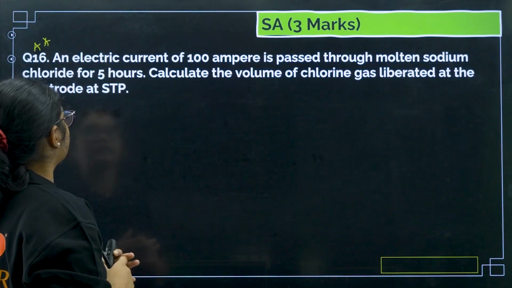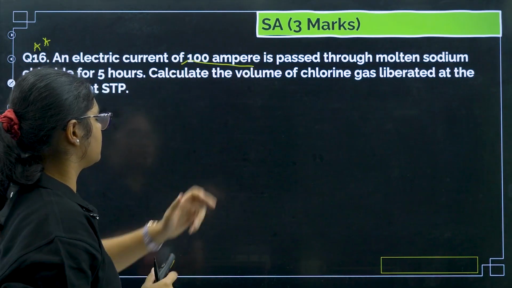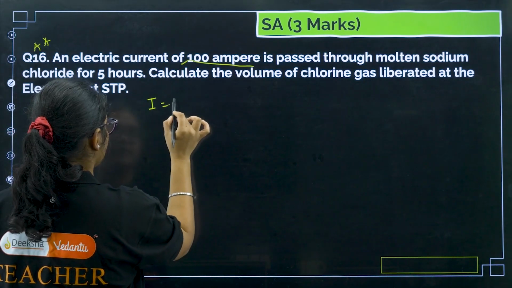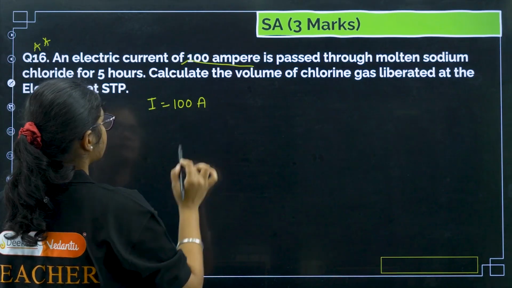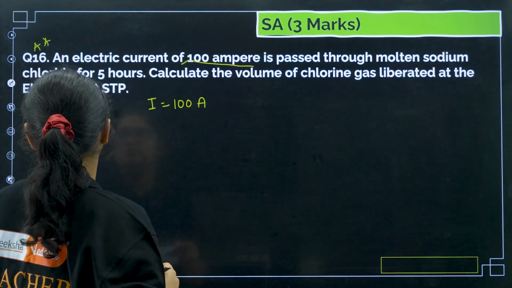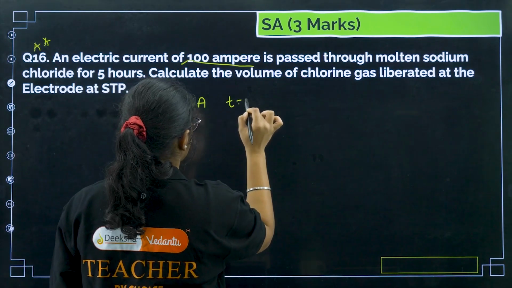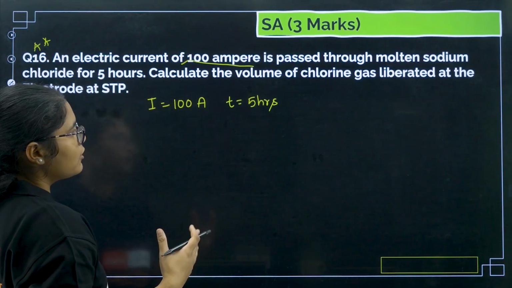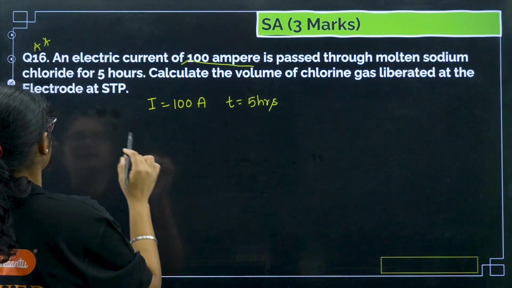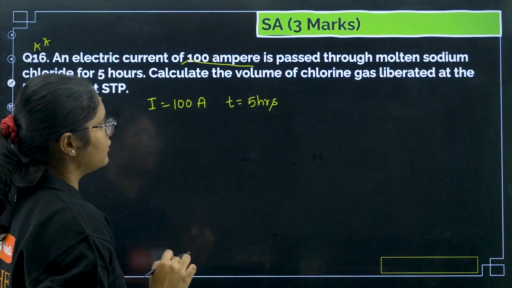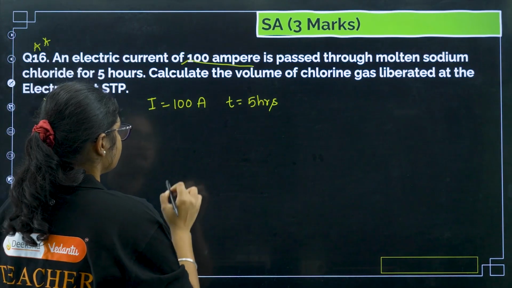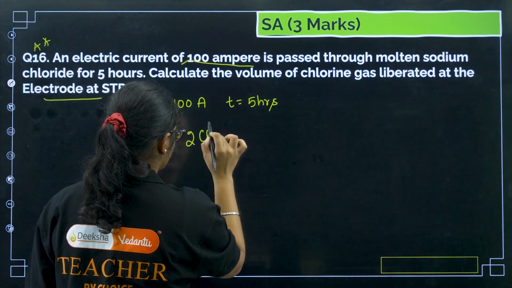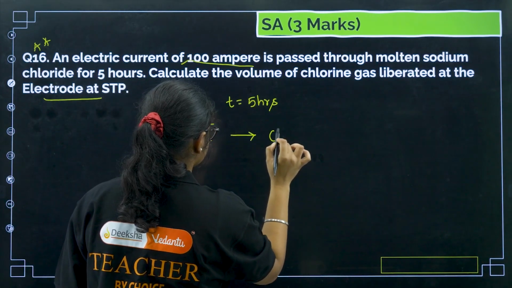Okay, an electric current of 100 ampere. So what is the I value? I value is 100 ampere. It is passed through a molten sodium chloride solution for 5 hours. Calculate the volume of chlorine gas liberated at the electrode at STP. So if I write the chlorine formula, the reduction of chlorine, it will be,